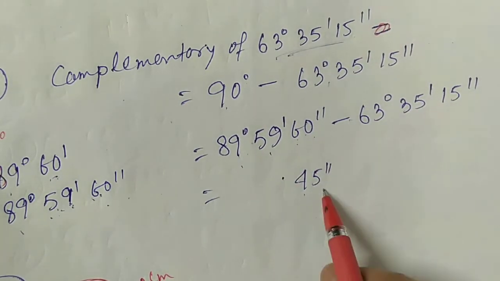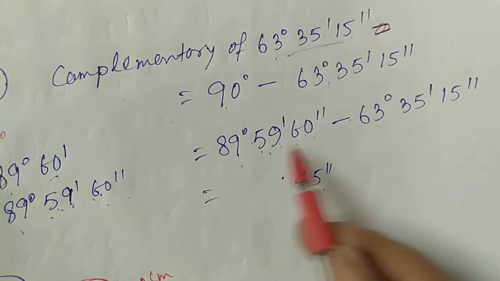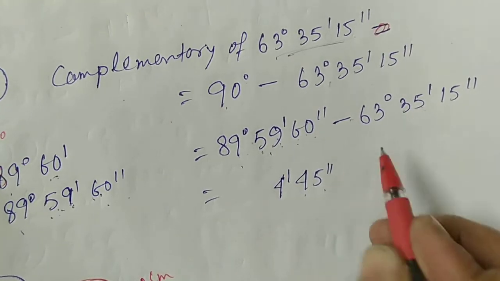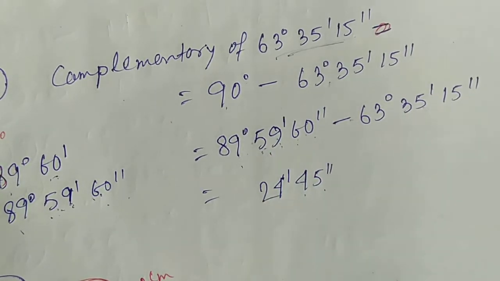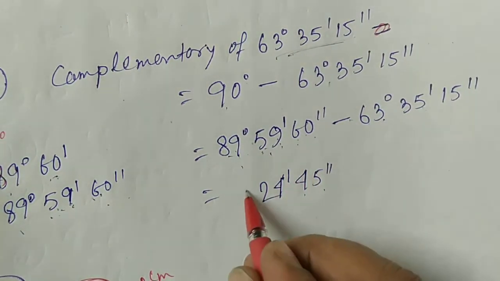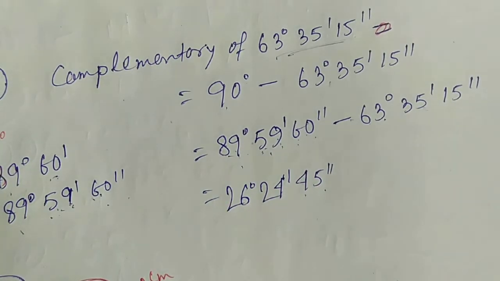Now subtracting 15 second from 60 second, the result will be 45 second. 9 minus 5 is 4 minute, and 5 minus 3 is 2, that is 24 minutes. And 89 degree minus 63 degree is 26 degree. So the answer is 26 degree, 24 minute, 45 second.